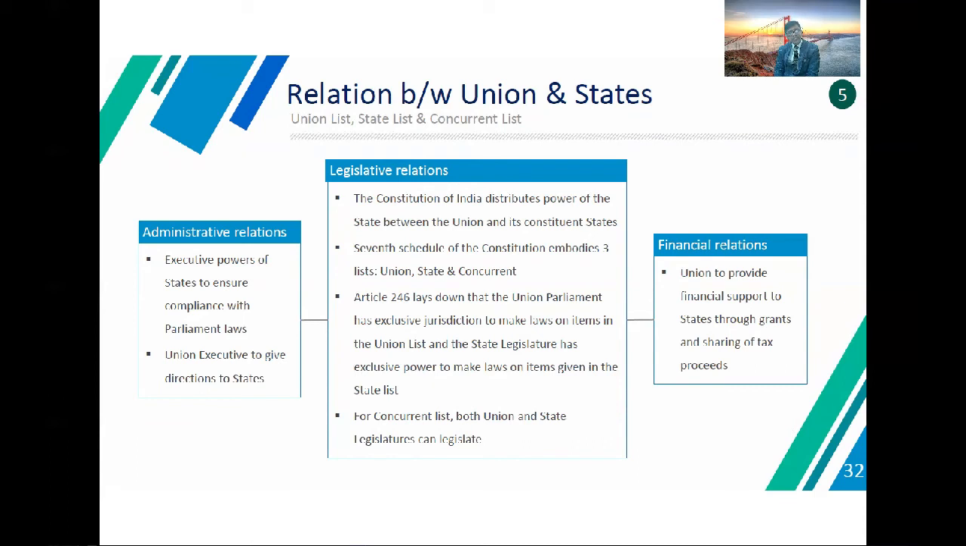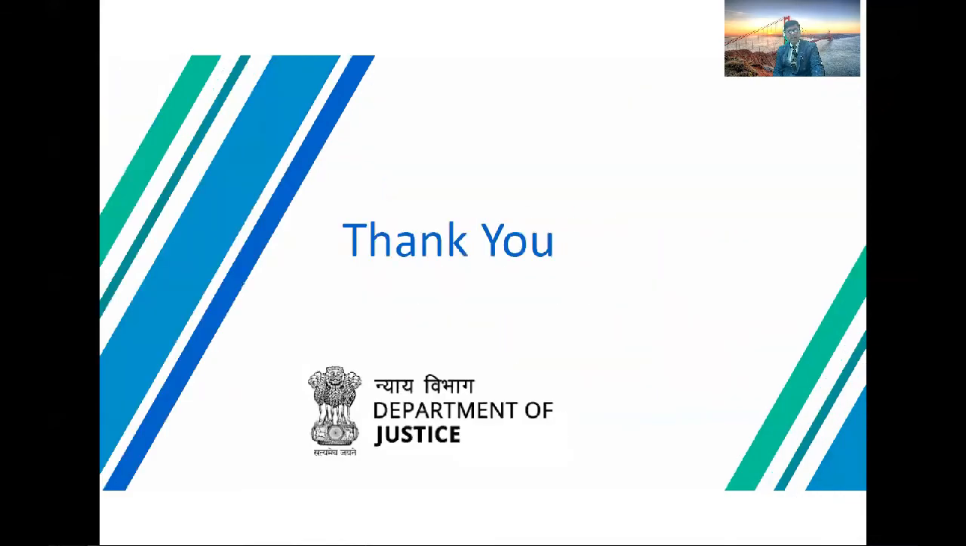Article 246 lays down that the Union Parliament has exclusive jurisdiction to make laws on items in the Union list, and the state legislature has the exclusive power to make laws on items in the state list. In the concurrent list, both the Union and state legislatures can legislate. In financial relations, the Union provides financial support to states through grants and sharing of tax proceeds.